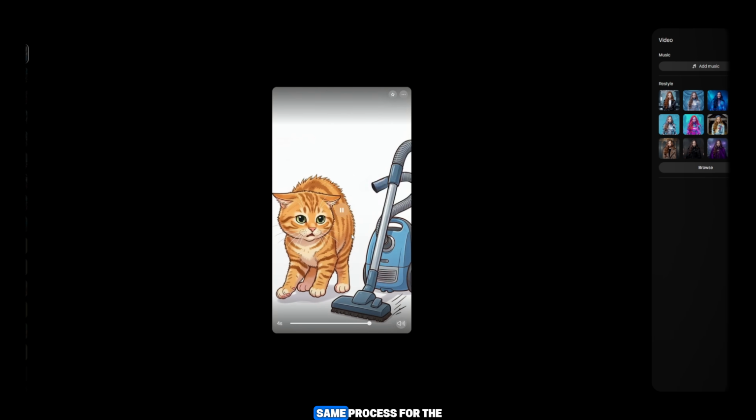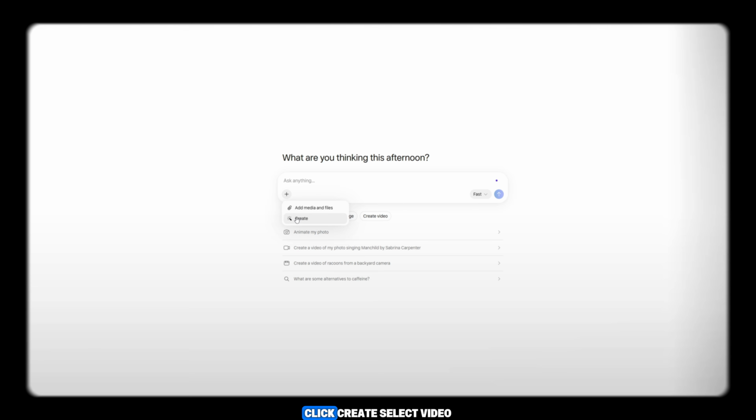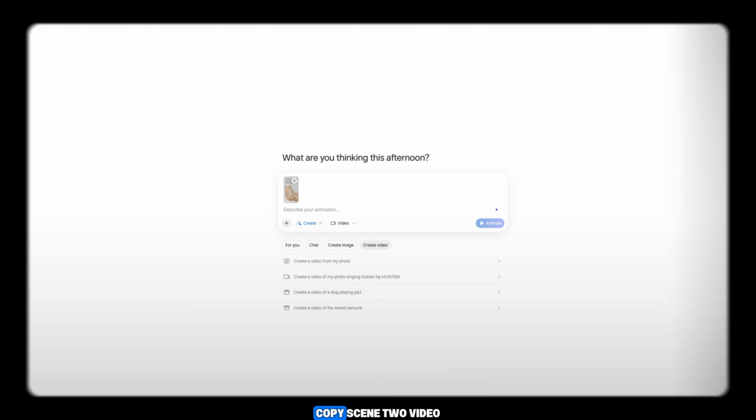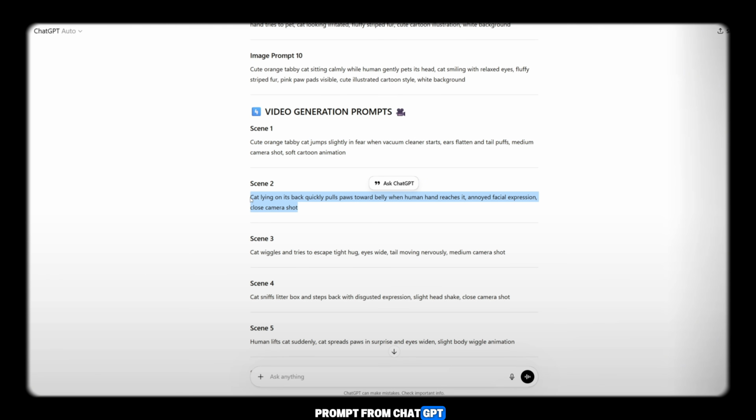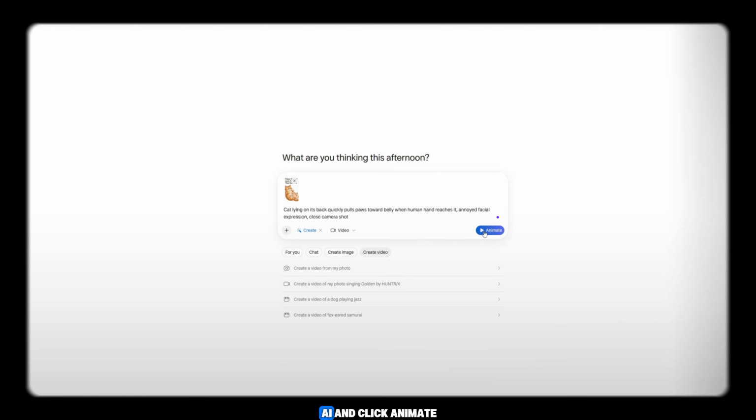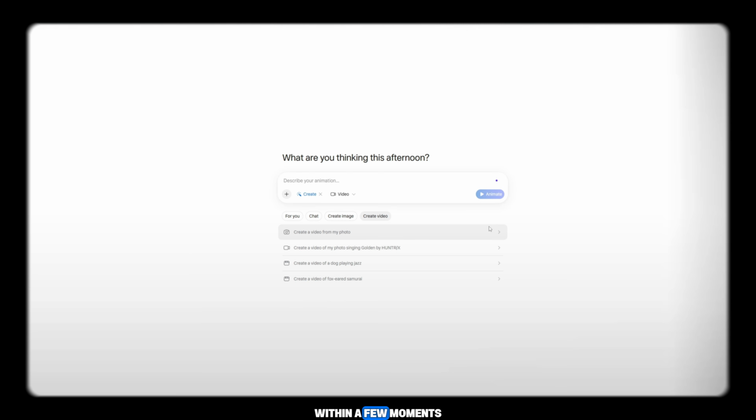Now we repeat the same process for the second scene. Click Create, select Video, upload the second image, copy Scene 2 video prompt from ChatGPT, paste it into Meta AI, and click Animate. Within a few moments, the second video will also be ready.